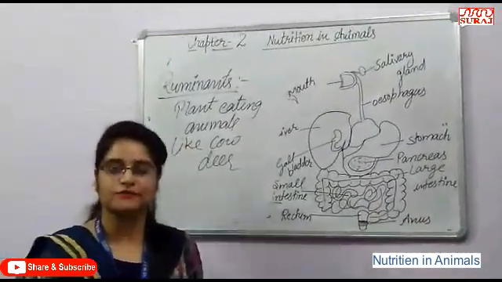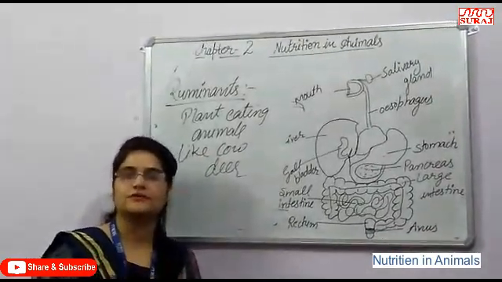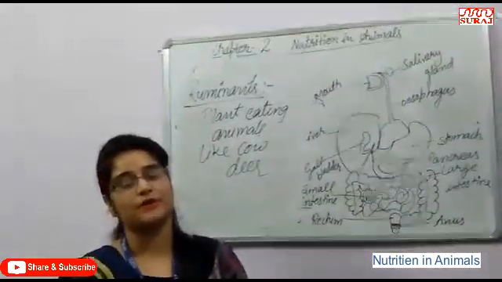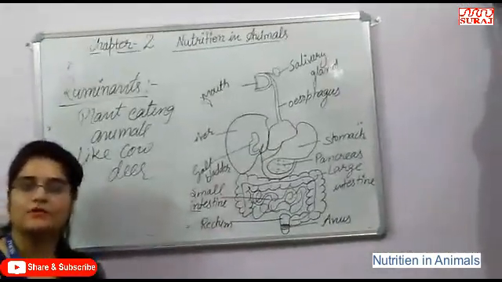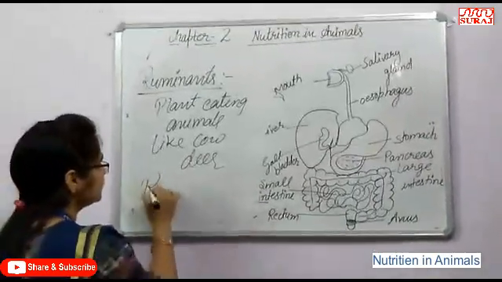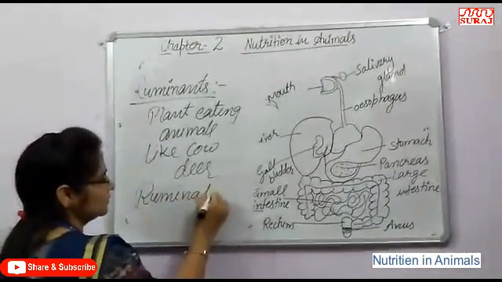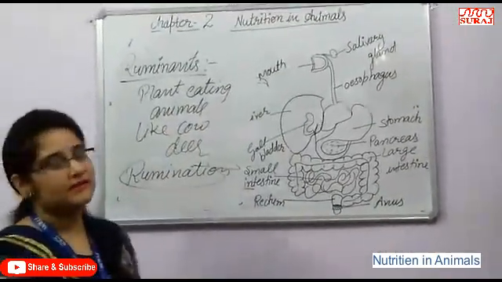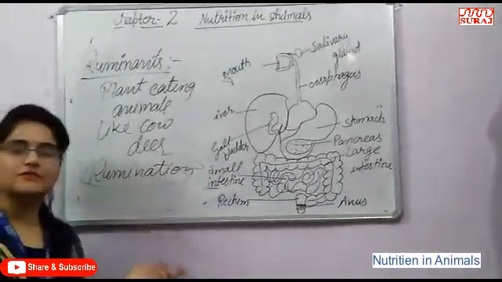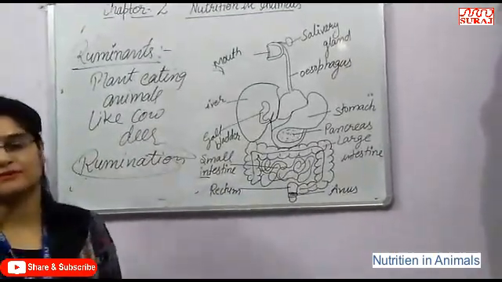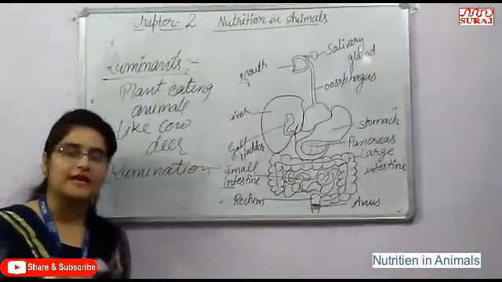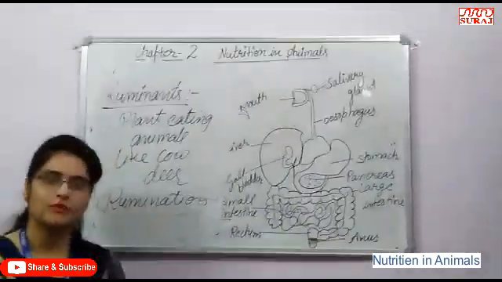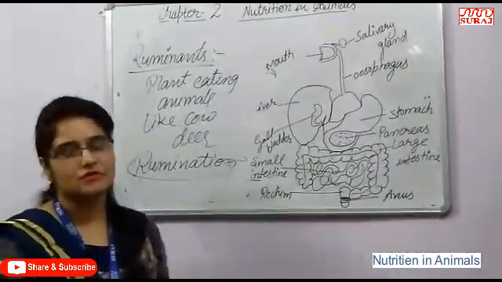When they eat food, it transfers from the mouth to the first chamber, that is the rumen, and then it transfers to the second chamber. From the second chamber the food comes back to the mouth for chewing. That process is called rumination. Okay, that is why these animals are called ruminants. After rumination, it is transferred to the third chamber and then the fourth chamber for further digestion of the food, and then absorption and assimilation also take place in the body of these ruminant animals. This is the last topic of this chapter.